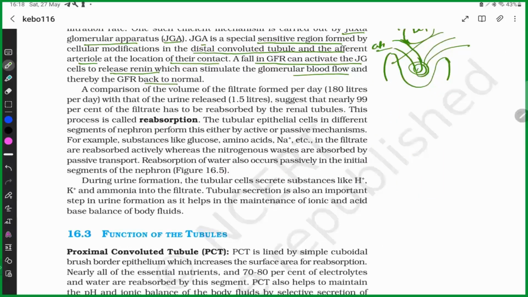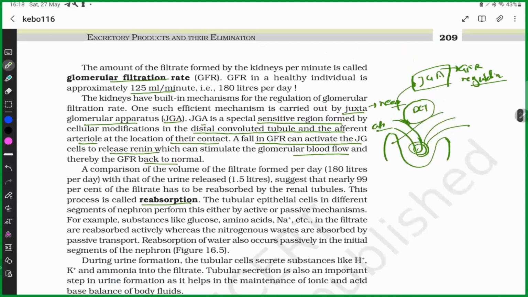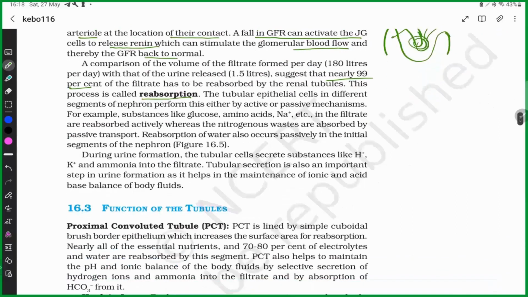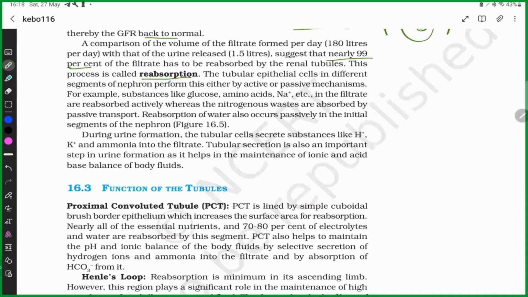Then another one is reabsorption. You can calculate from this 125 ml per minute, so per day 180 liters. 180 liters per day, but we are excreting 1 to 1.5 liters per day. The rest is getting reabsorbed, nearly 99%. And another one is secretion. During urine formation, mainly three substances are secreted from the renal tubule, which are H plus, K plus, and ammonia.